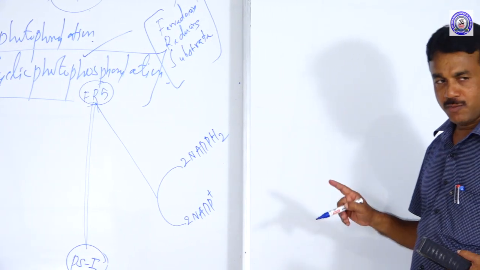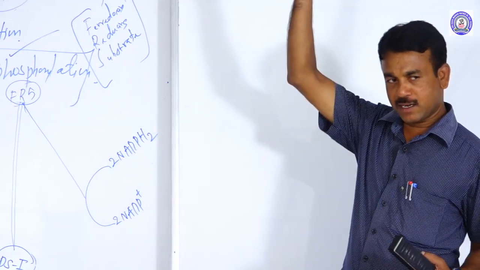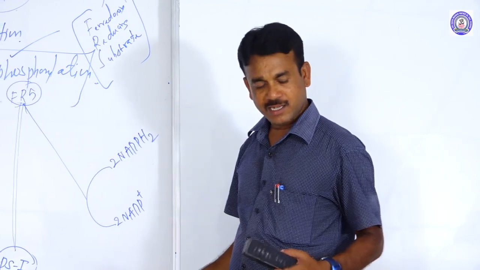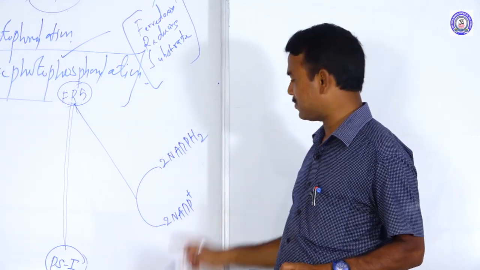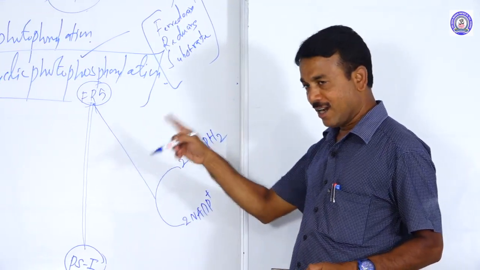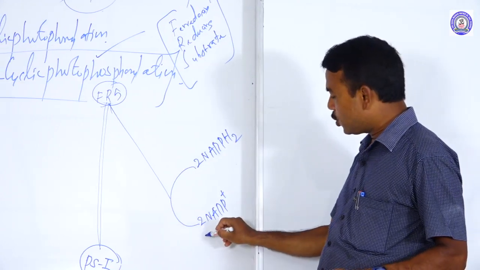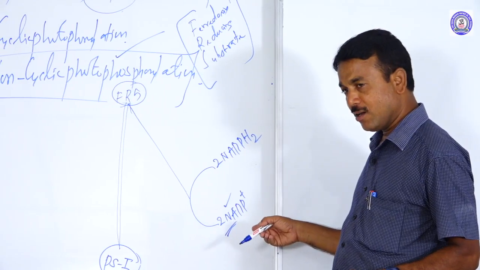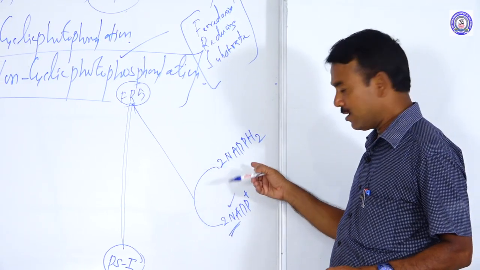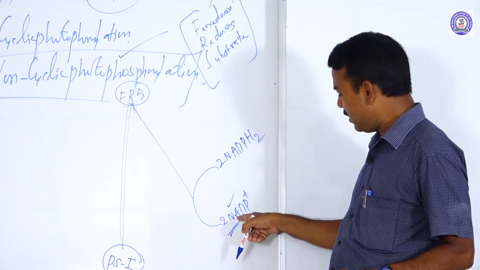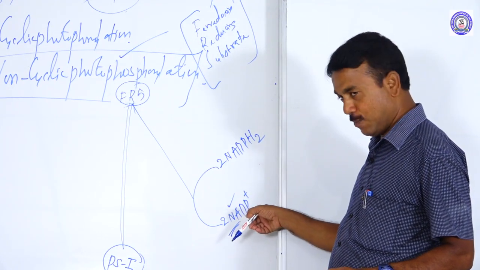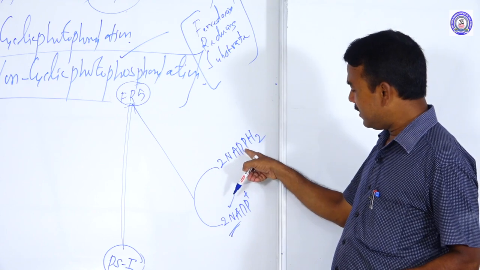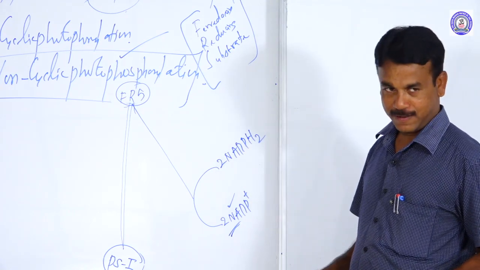First, the activity of photosystem 1: the expelled electrons are absorbed by FRS, which is called ferredoxin reducing substance. From that, the electrons are utilized by 2 molecules of NADP. After utilizing the electrons, NADP plus, nicotinamide adenine dinucleotide phosphate, is reduced into NADPH2.